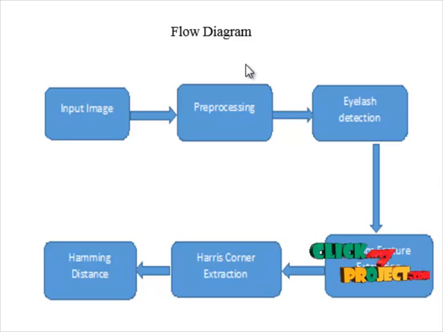Let me discuss about the flow diagram for our process. First, capture the input image from the dataset folder. Here we take the iris image as an input image, and in the pre-processing step, generally images are noisy. The noises in the images reduce the quality of the images. In order to improve the quality of the images, we normally employ some filtering operations. Median filter is used for filtering.